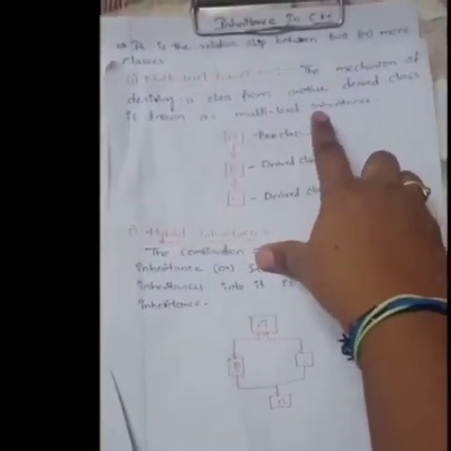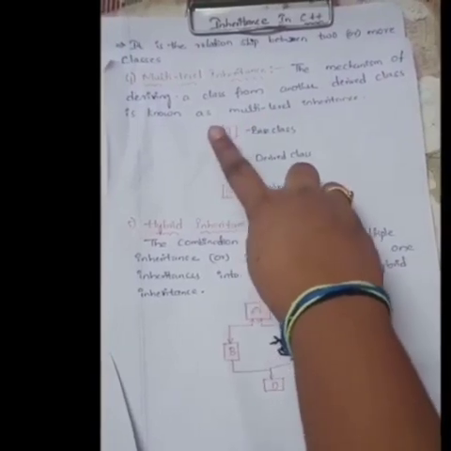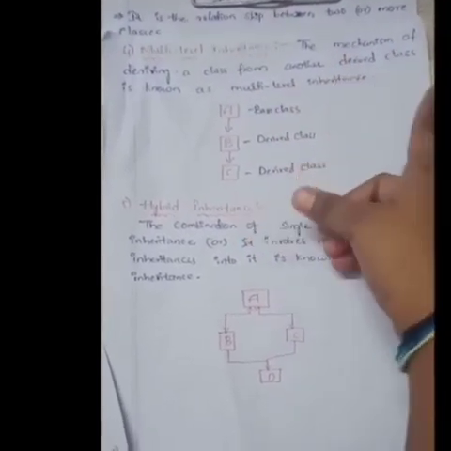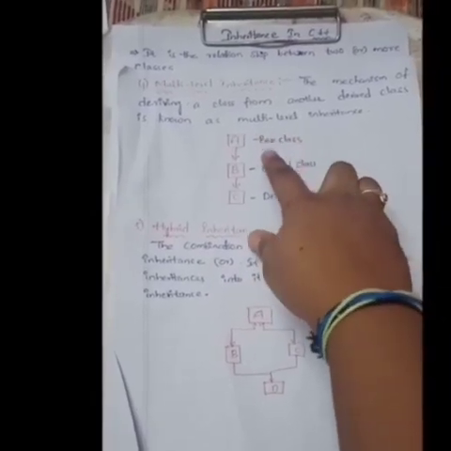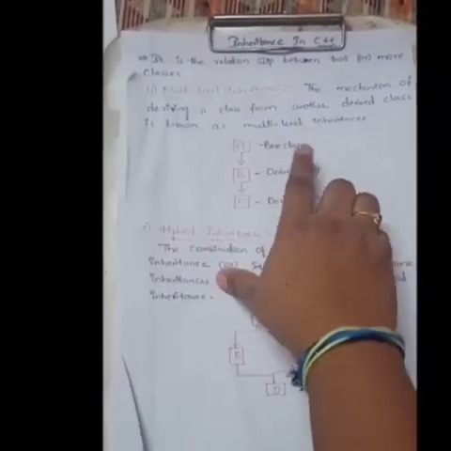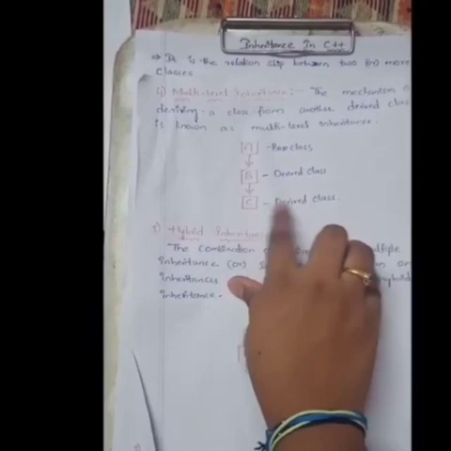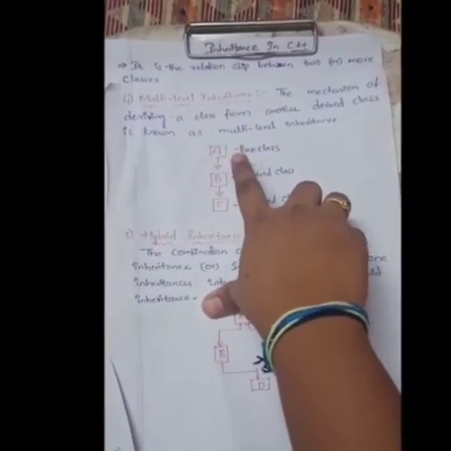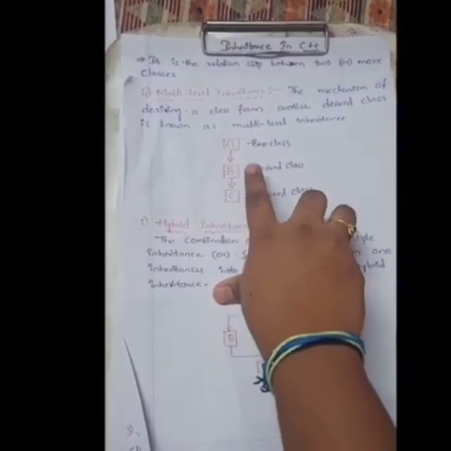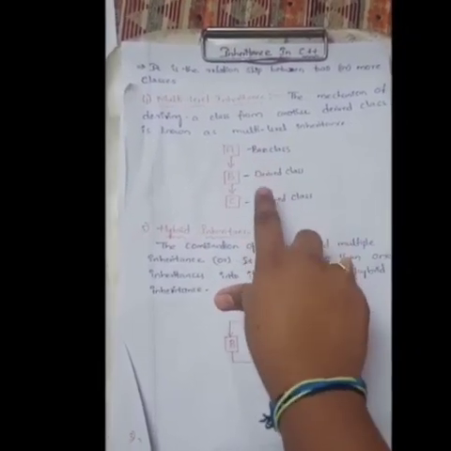Next I am going to explain multi-level inheritance. The mechanism of deriving a class from another derived class is known as multi-level inheritance. Here A, B, C: A is the base class, B is a derived class, and C is a derived class. Now here B inherits from A and C inherits from B. This is known as multi-level inheritance.